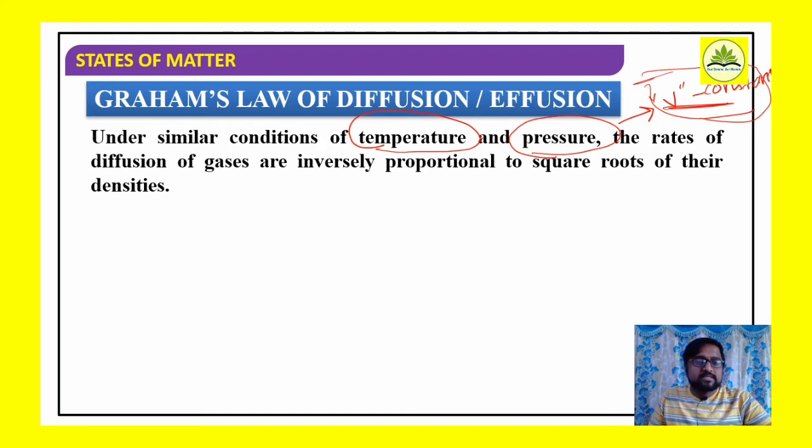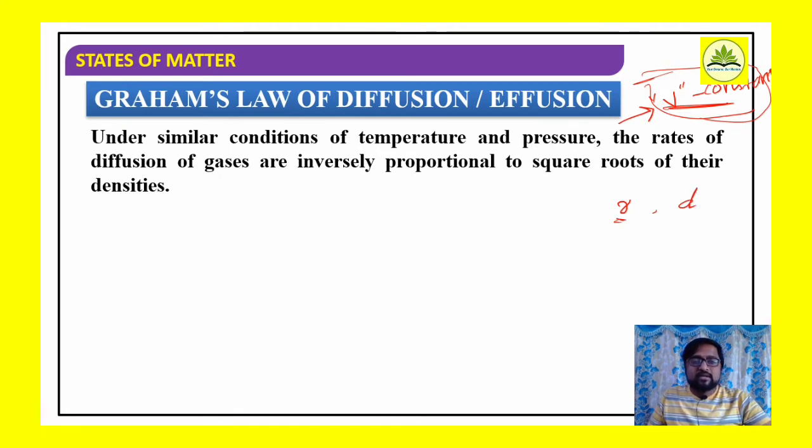Now consider: under similar conditions of temperature and pressure, the rate of diffusion of gases is inversely proportional to the square root of their densities. According to Graham's law, say R is the rate of diffusion and D is the density of a gas.